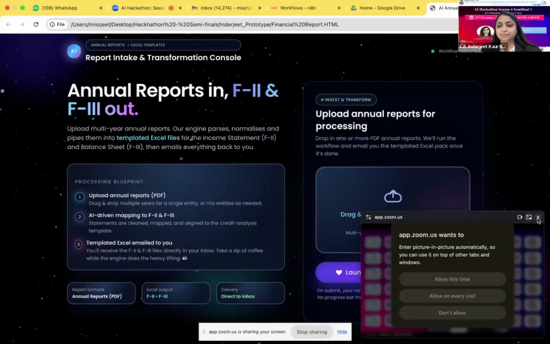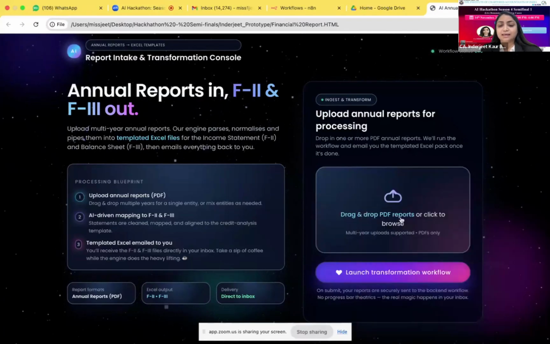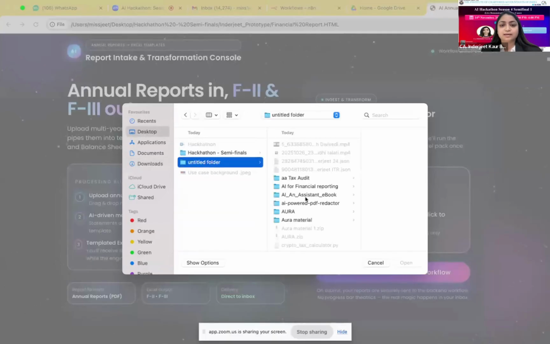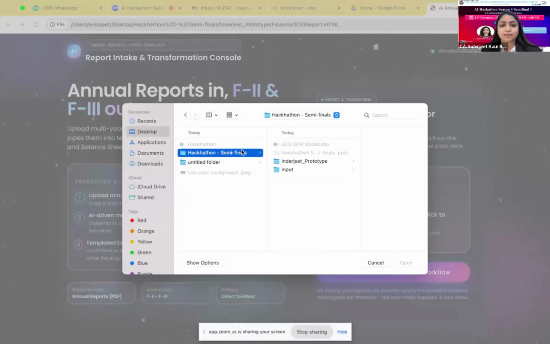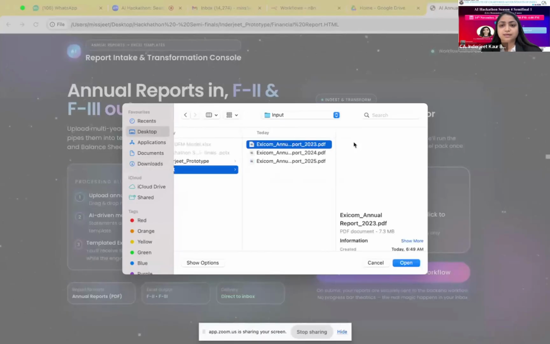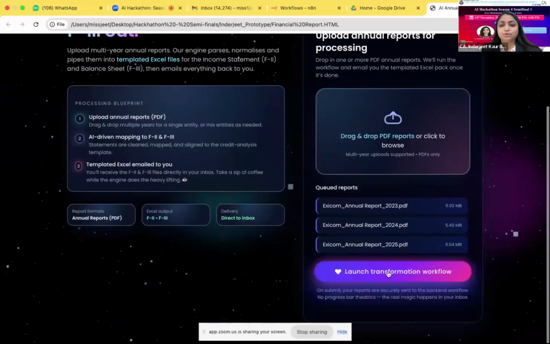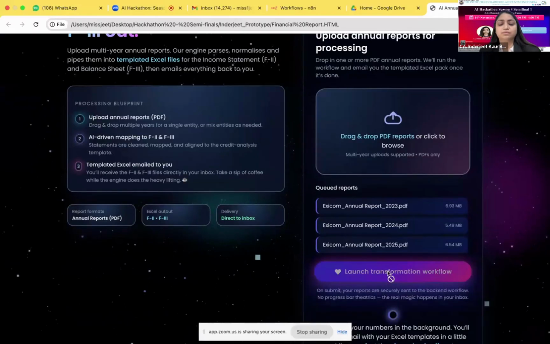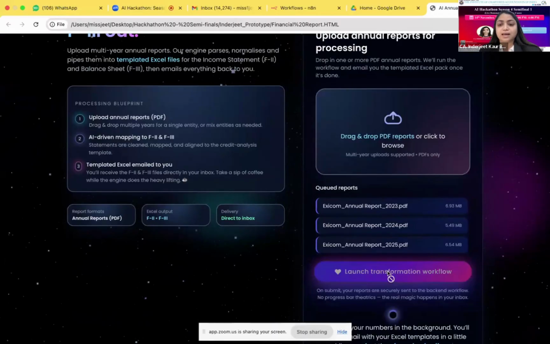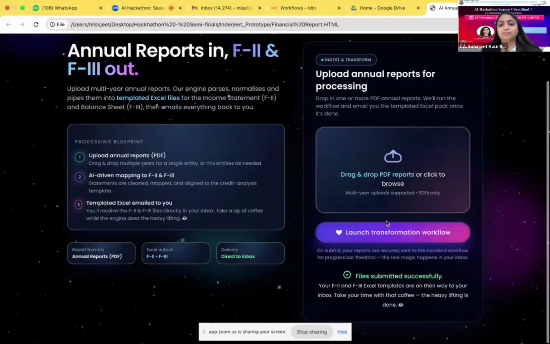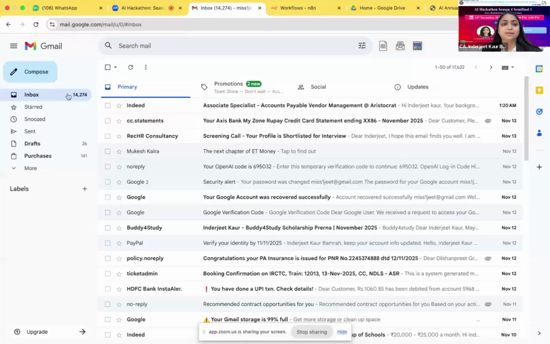now I'm just dragging the financial reports from my input files, these 3 year annual reports, and this tool will do all the work for me. I will show the workflow for how it works, and then this tool will send the files to the concerned email ID.